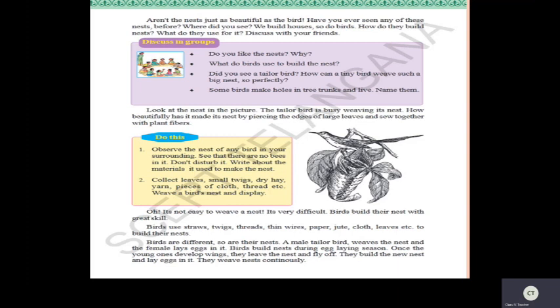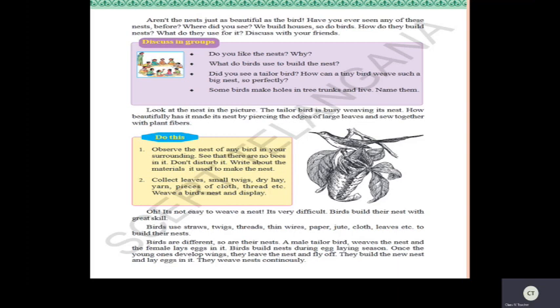So where did you see the nest, children, generally? Yeah, on the trees, mainly on the trees. And a few make their nest on the ventilators, on the houses. Have you ever seen this sparrow? Yes, near the ventilators and also on the walls they build their nest. Now, what material will it use?